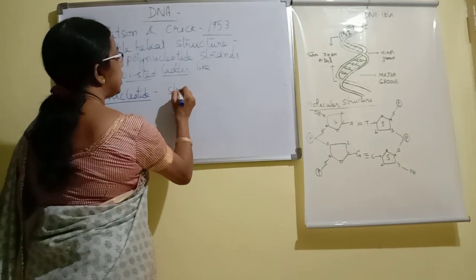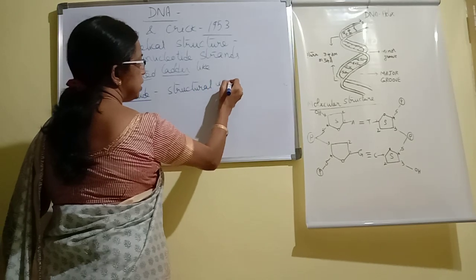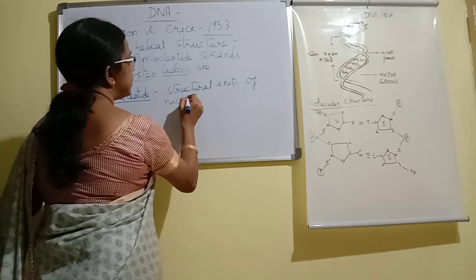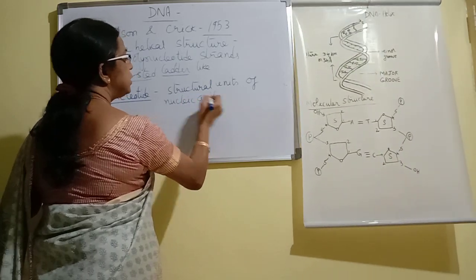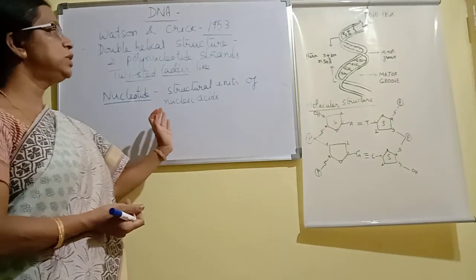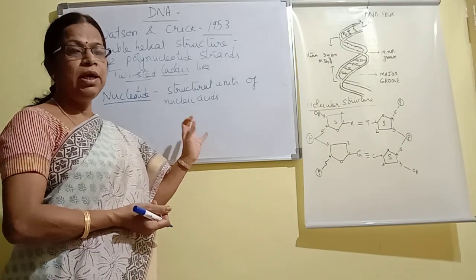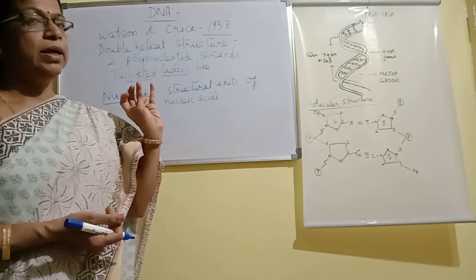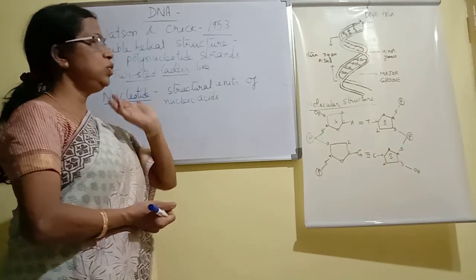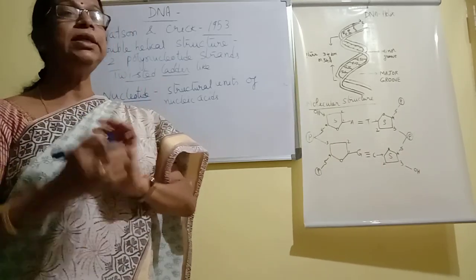Nucleotides are the structural units of nucleic acids. Here we are focusing first on the DNA structure; once we discuss it, we can compare it with RNA also. Now what does a nucleotide consist of?